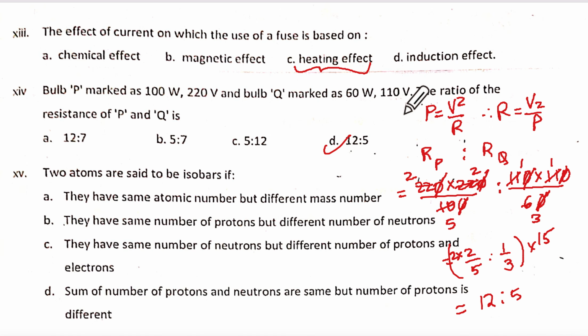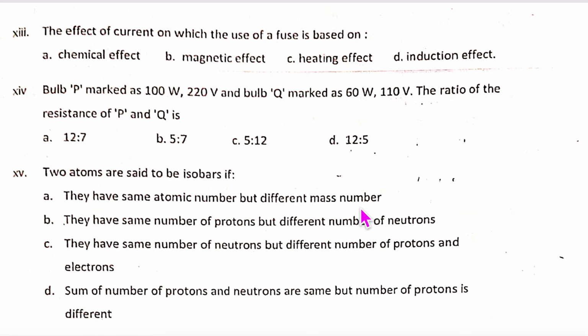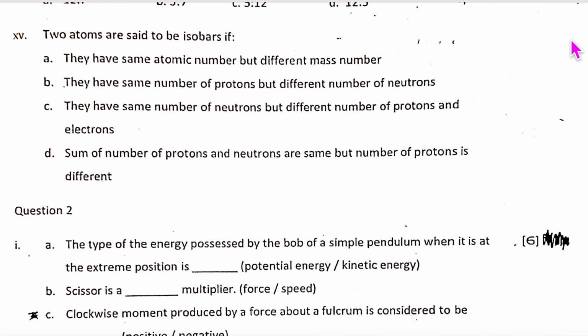Understood how this is to be done? Some of you will have to work on this, okay? For two atoms to be isobars is simple. They have the same number of neutrons, different protons, and same electrons. They have same atomic number, different mass number is isobar, no? Isotopes. This is isotope, same number of protons, different number of neutrons. Same number of protons means atomic number same. Same number of neutrons but different number of protons.